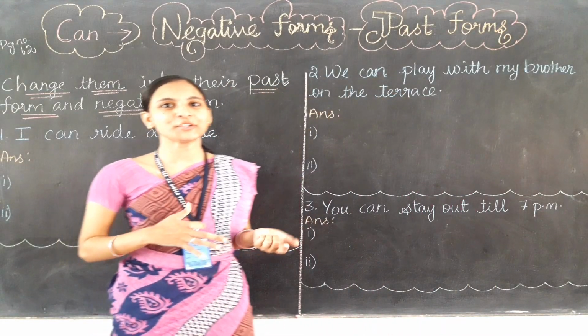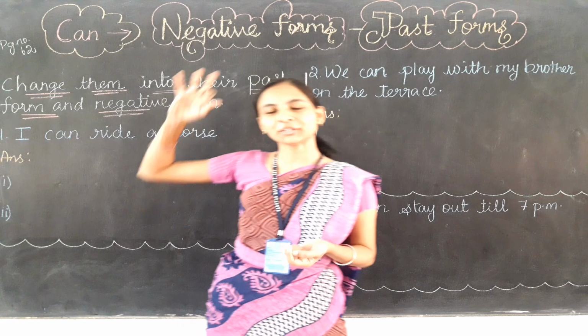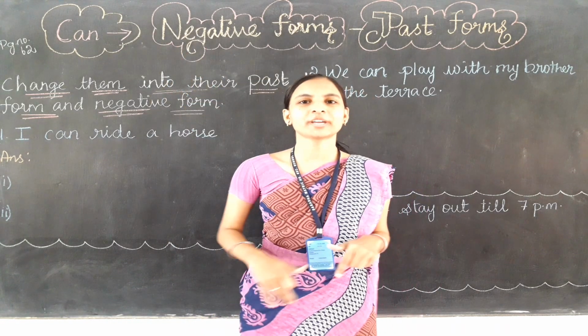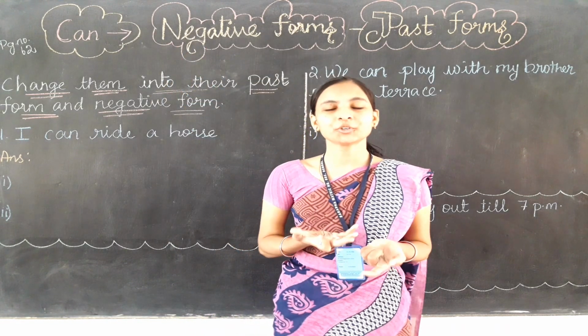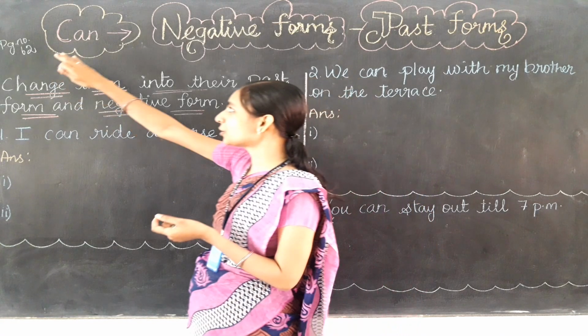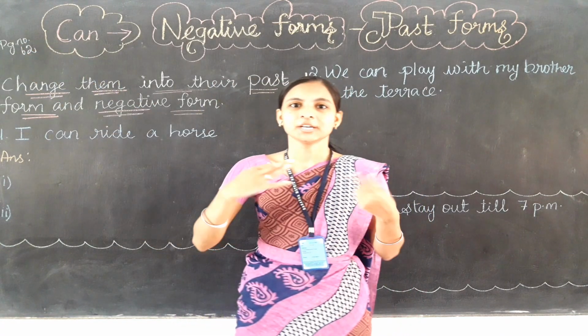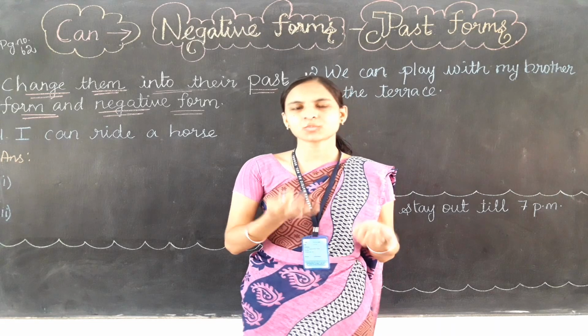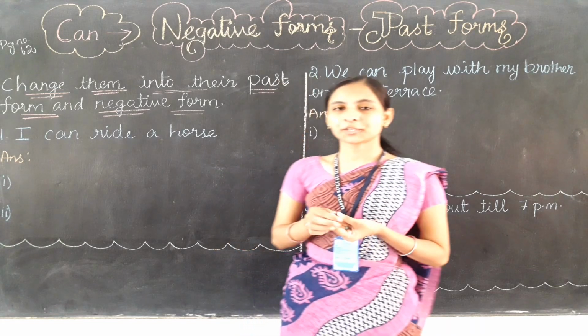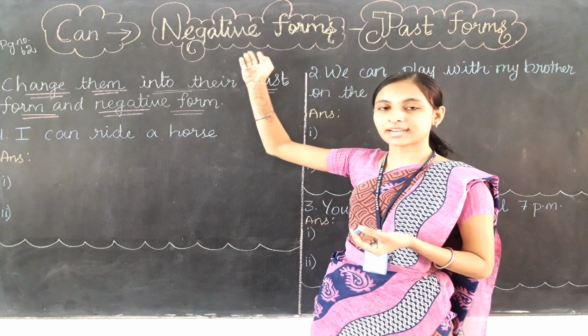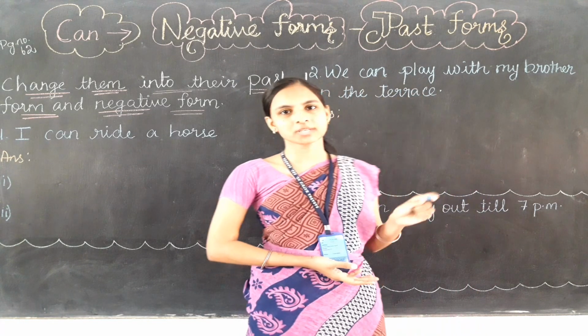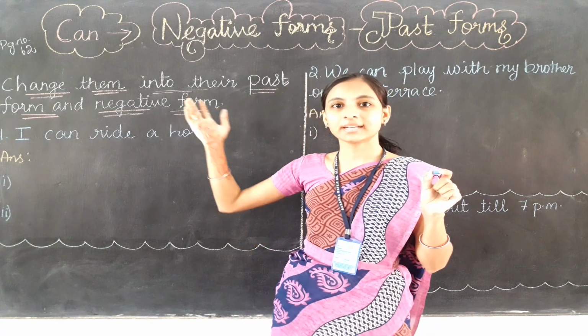Students, in the previous video we have learnt about the negative forms of can or could. In this video we are going to do the book back exercise, which is on page number 62. In this exercise, you are going to make a negative sentence, a negative form, and also the past form of can.